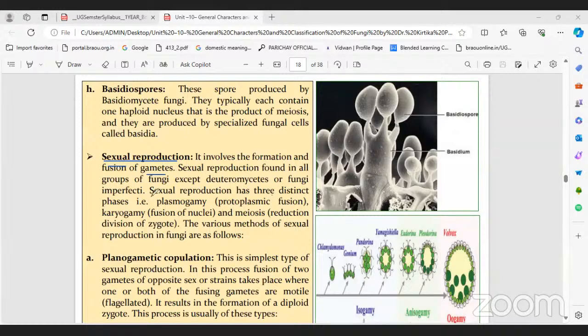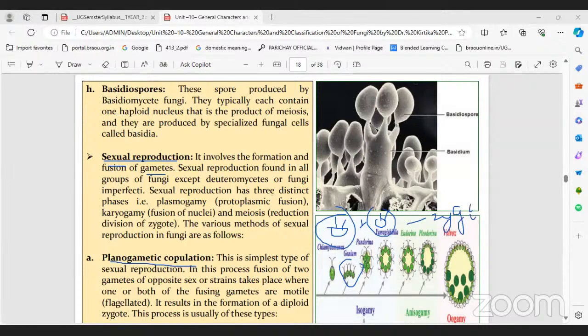Right. So among the different types of sexual reproduction, there is planogametic copulation. This is the simplest type of sexual reproduction. In this process, two gametes of opposite sex strains fuse, one plus another gamete. Both fusing gametes are motile and flagellated. So here a motile gamete, here also a motile gamete. Both motile gametes are fused. As a result, a zygote is formed. That's it. That is planogametic.